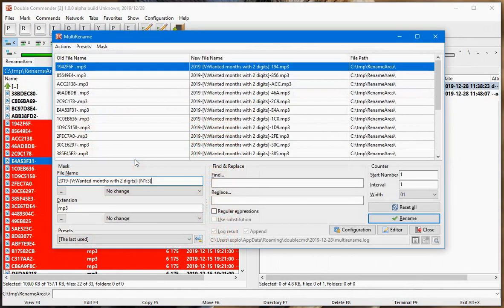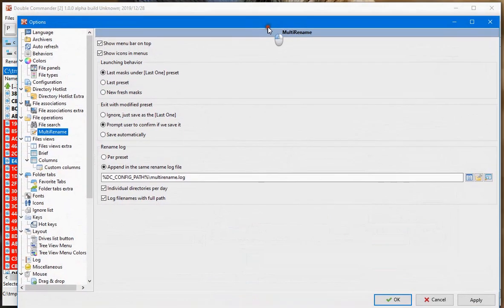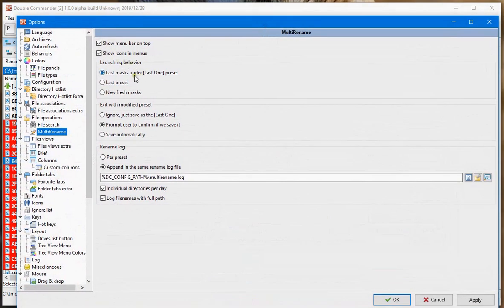Another setting I would suggest, still in the configuration of the MultiRename, is the launching behavior. By default, it is last mask under last one preset. This was the way it was working already, but it could be last preset.